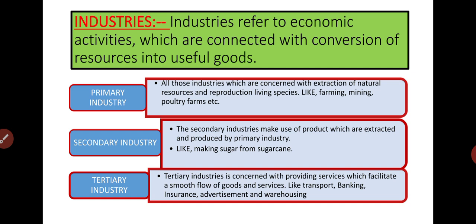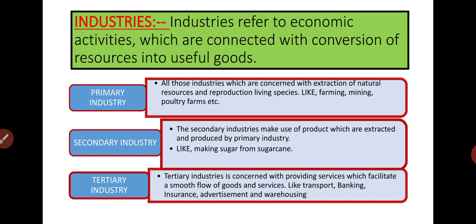So industry includes activities related to production and processing, as well as activities related to the reproduction of animals and other living species. The purpose of industry is to create form utility by converting raw material into usable form of finished products. So we can say industry is very helpful because we can convert the raw material into the usable form so that we can use it.